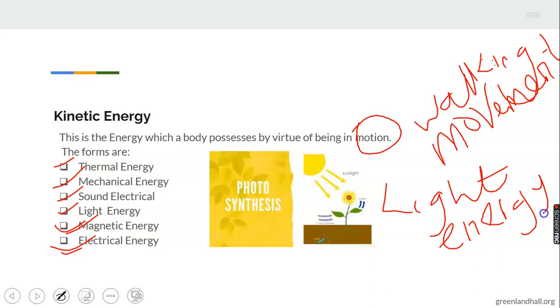I would have explained all of them for you, but I told you before, we'll be looking at that in our next class. So this light that you see here is coming from the sunlight, and it's making the flower, the plant, to grow. The energy that comes from sunlight makes the plants grow. That's why we have photosynthesis.